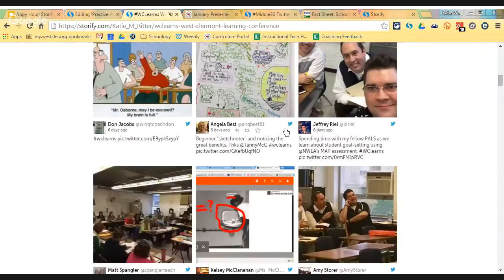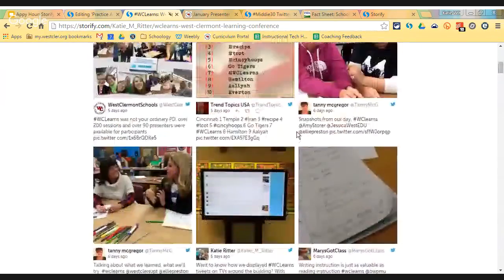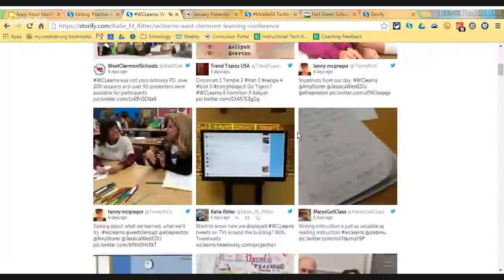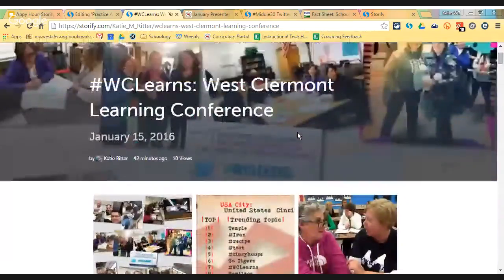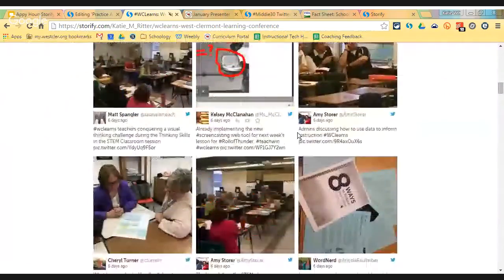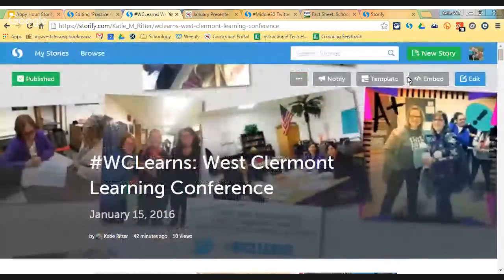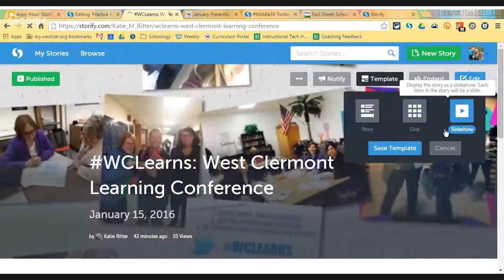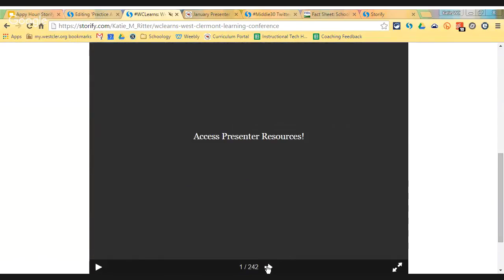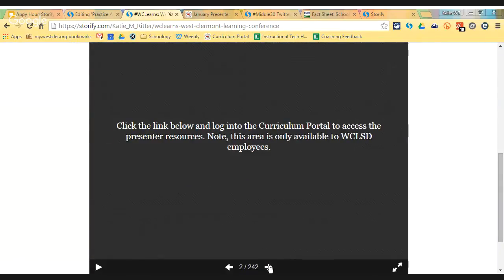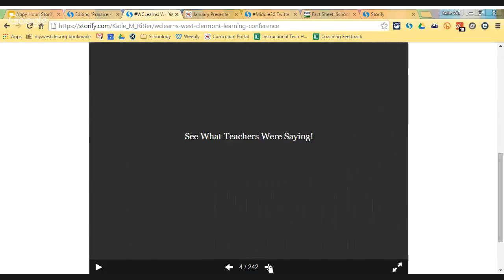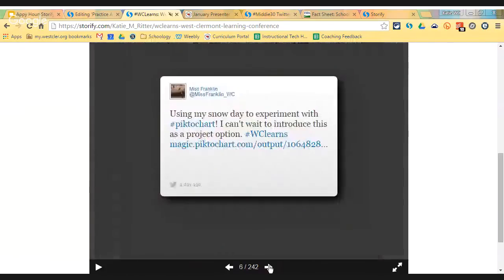Let me mute it. So here's the grid view. Sorry, I thought my squares were too big, but there we go. So this is what a grid view would look like. If there were websites in here, they would appear as these little grids. And then you also have a slideshow option that you can do as well. And what that does is every item that you add essentially appears as its own slide.